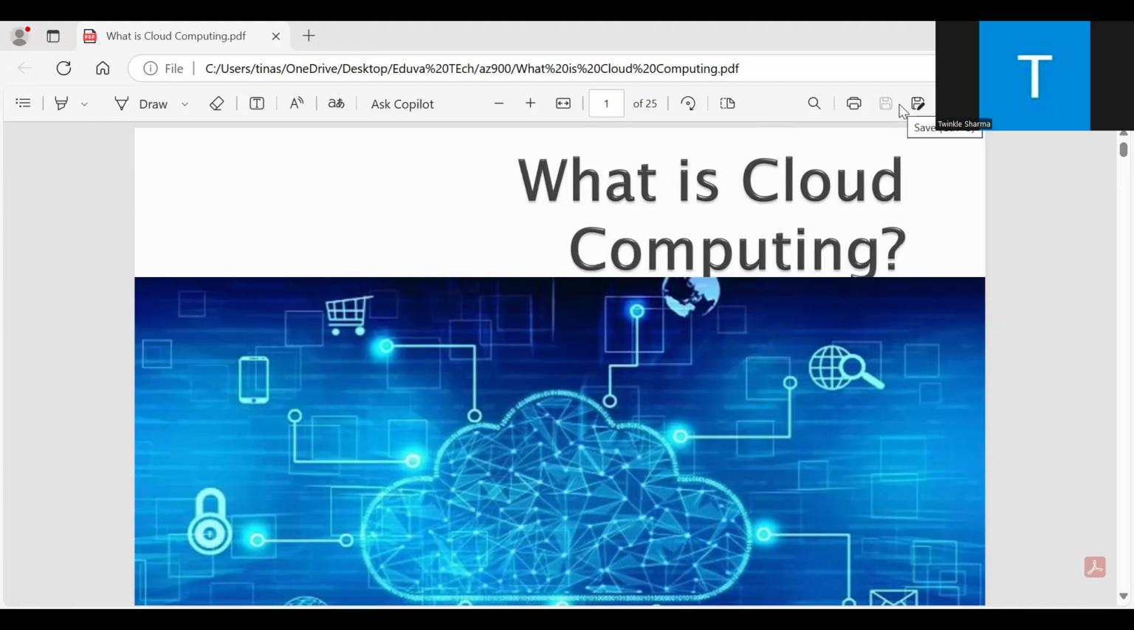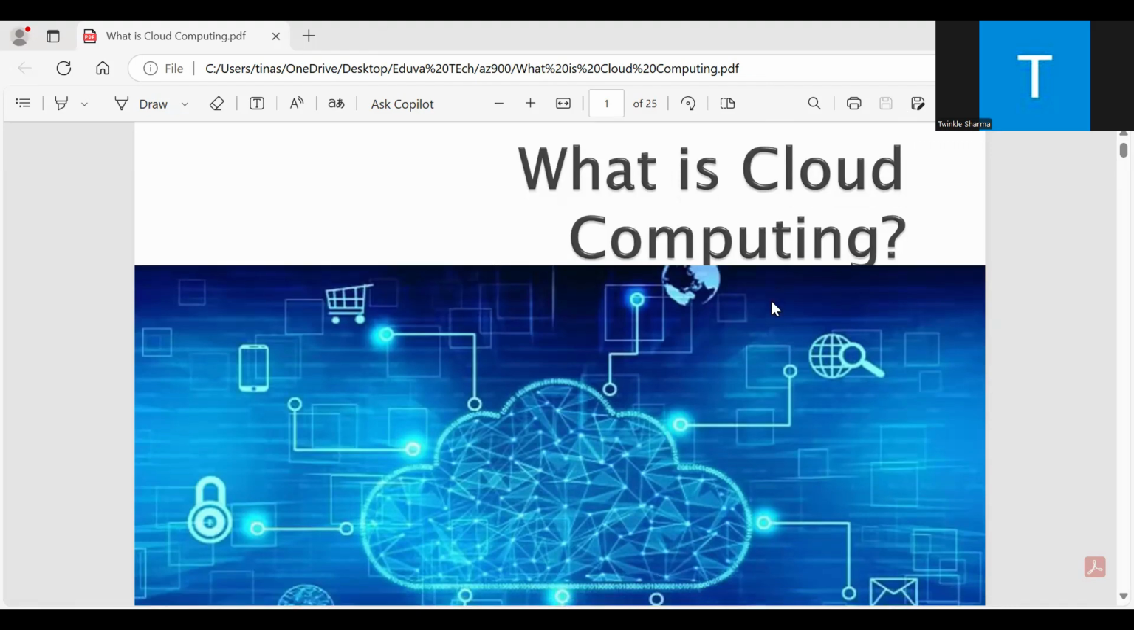Today we will learn about the concept of cloud computing and also the shared responsibility model, including the models, identifying appropriate use cases for each cloud model, the consumption models, and more. Okay, let's start. What is cloud computing?